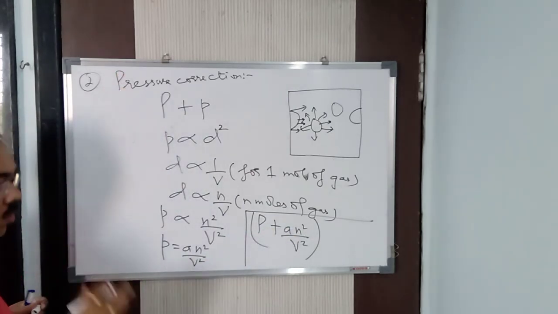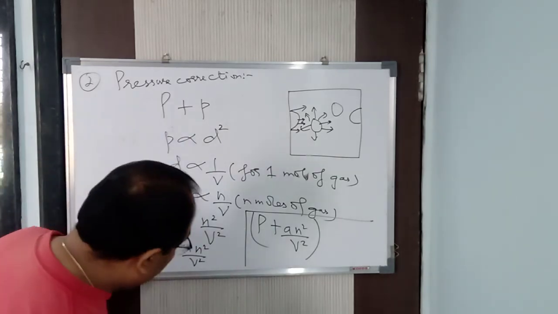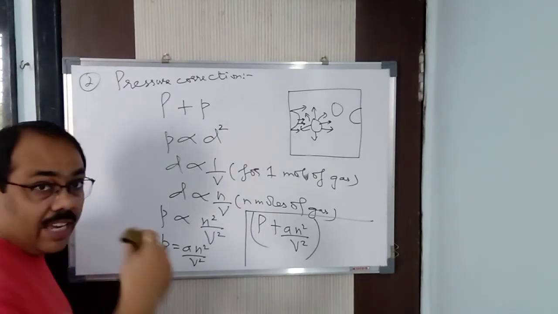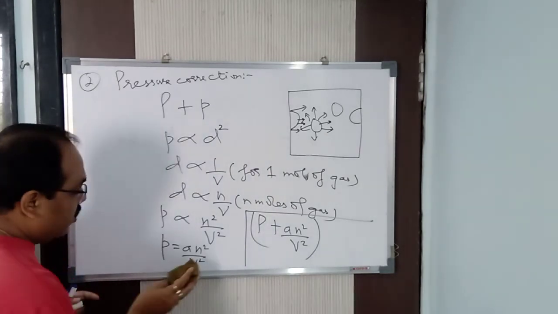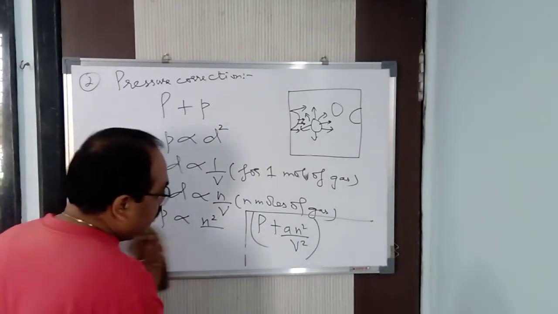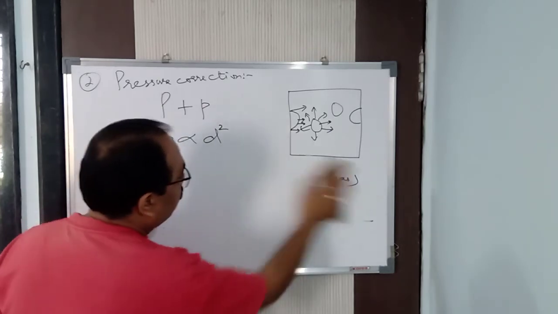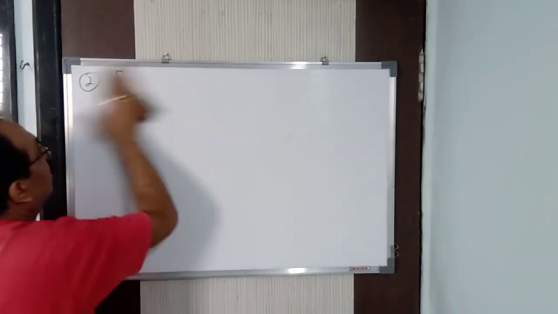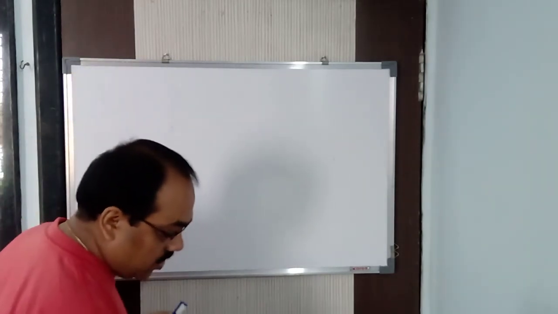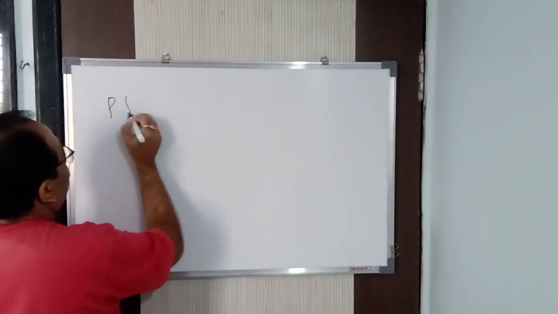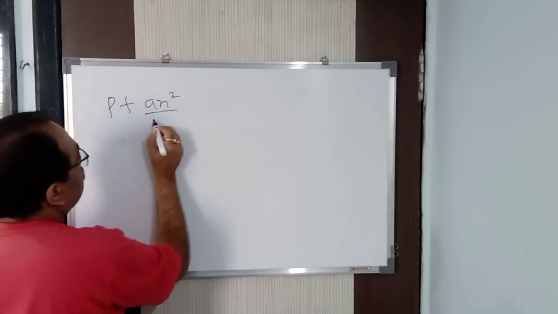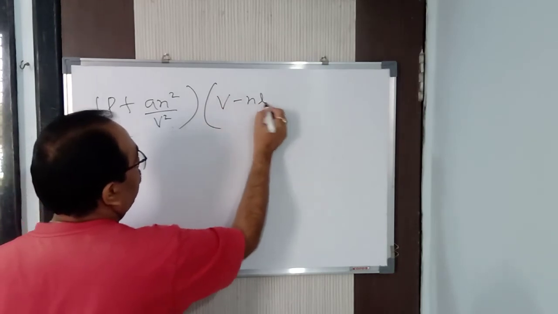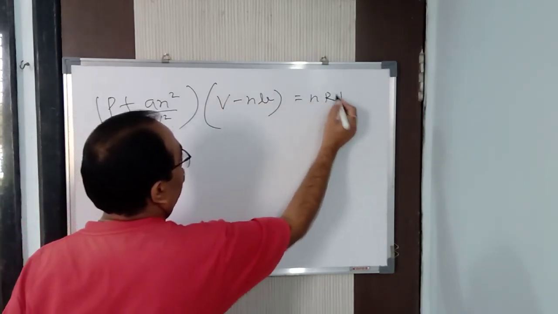Understood? So, what is the ideal gas equation? PV is equal to nRT. Now what is the real gas equation? Now see, this is the equation which is given by Van der Waals. It is said to be the real gas equation. We have got two corrections, pressure correction and volume correction. So according to pressure correction, P is P plus a n square by V square. Volume correction is V minus nb is equal to nRT.